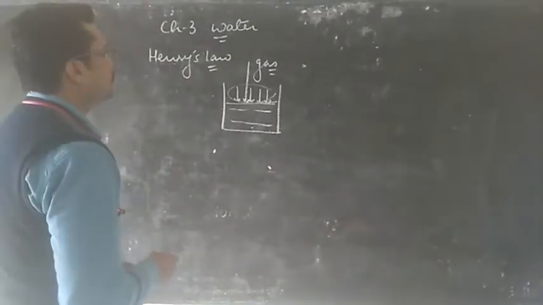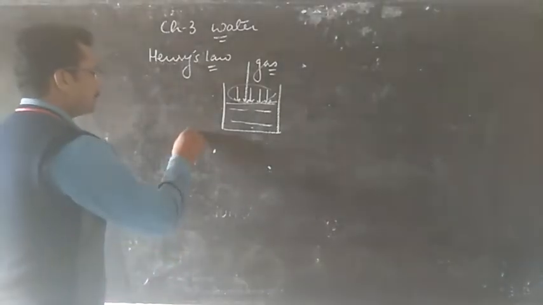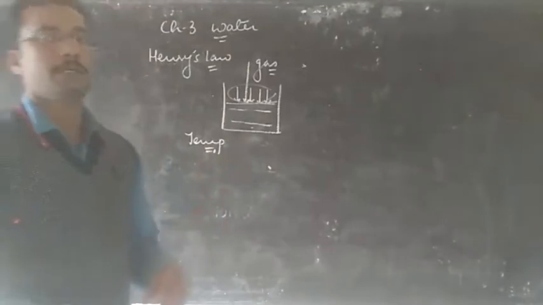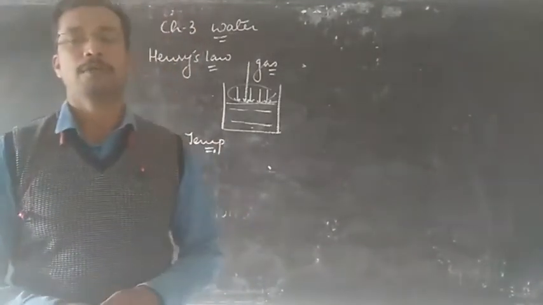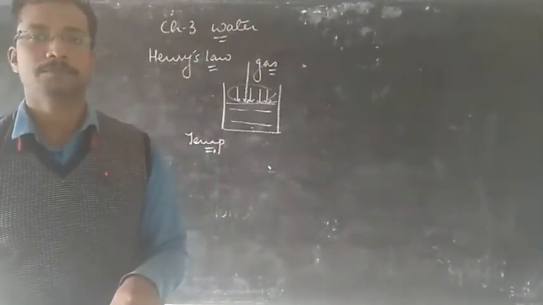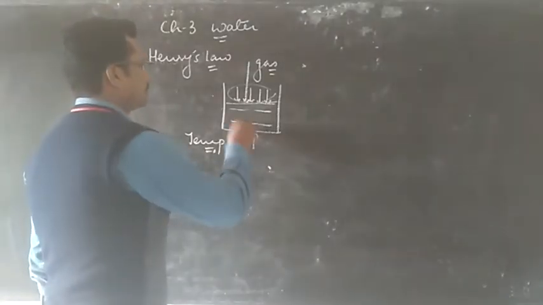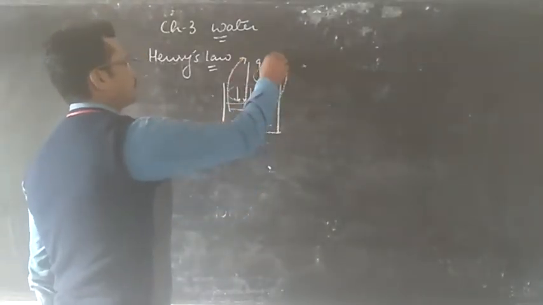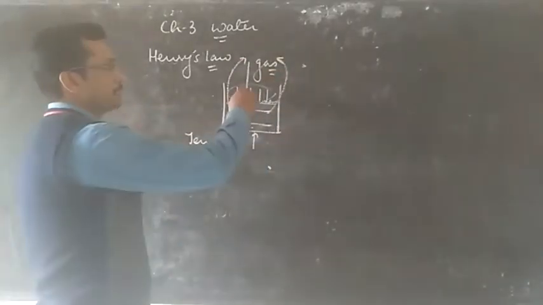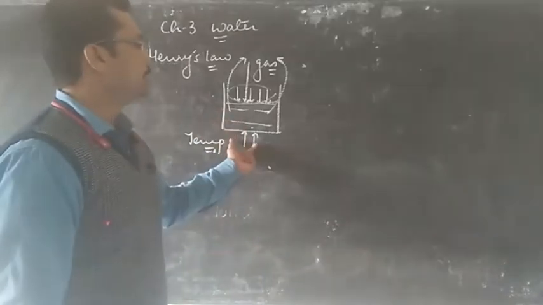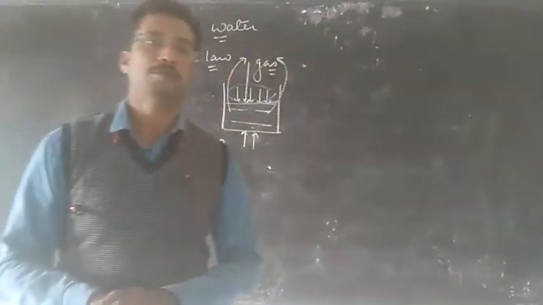Then, when we talk about increasing the temperature, the solubility of the gas will decrease, because when you heat it, we find the dissolved gases coming out. So pressure will increase the solubility, and increasing the temperature will decrease the solubility of the gas.